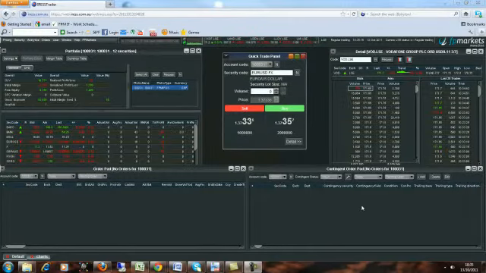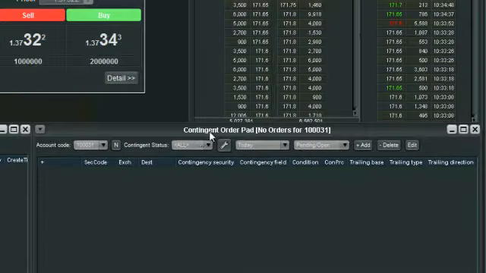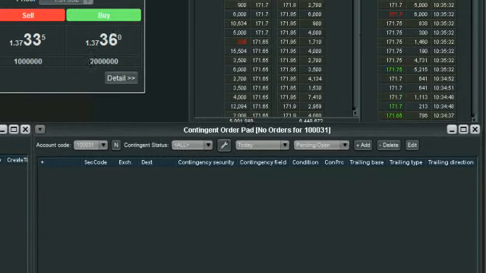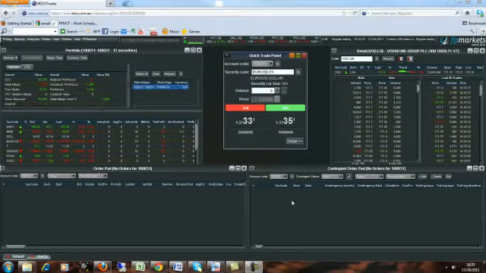Contingent orders are in the CFD platform, also used for breakout trading, for stop losses, anything where we're waiting for a point in the market to be reached before an order is triggered. Now, I've simply brought up here a contingent order pad as well, which is where we monitor these separately from limit orders or market orders we've already got. To create a contingent order, it's very, very similar to creating a buy order.